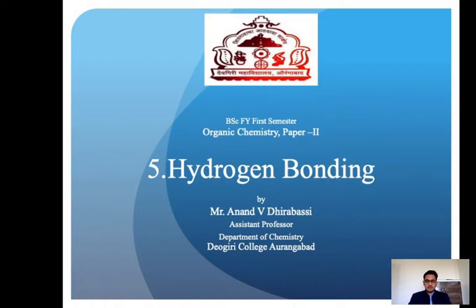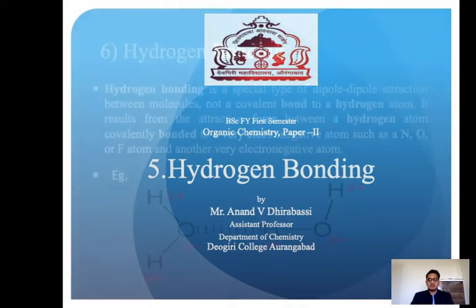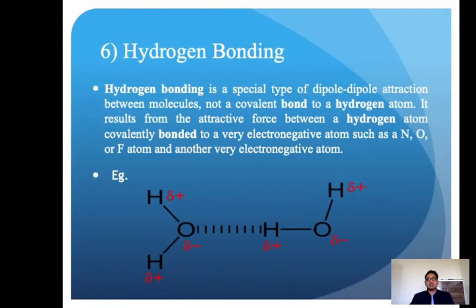Once again, we are going to discuss hydrogen bonding. So, what is meant by hydrogen bonding? It is one type of bonding, a bond between hydrogen, but that hydrogen should be attached to a heteroatom. So hydrogen attached to a heteroatom and another heteroatom, there is a temporary bonding. So hydrogen bonding is a special type of dipole attraction.